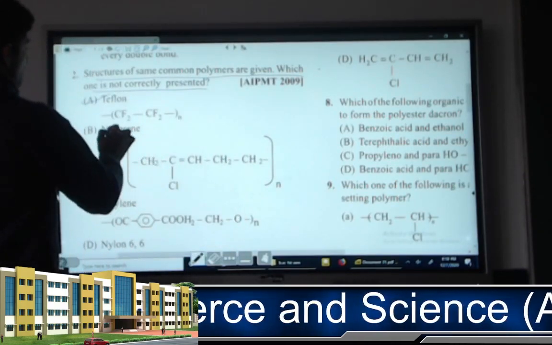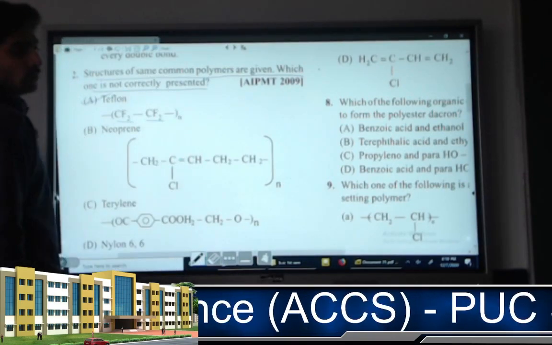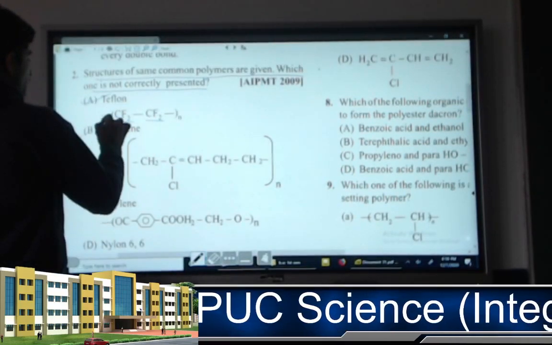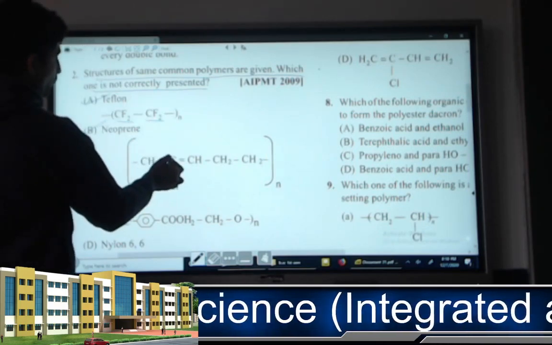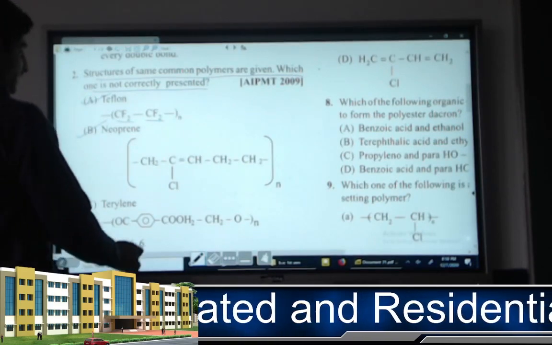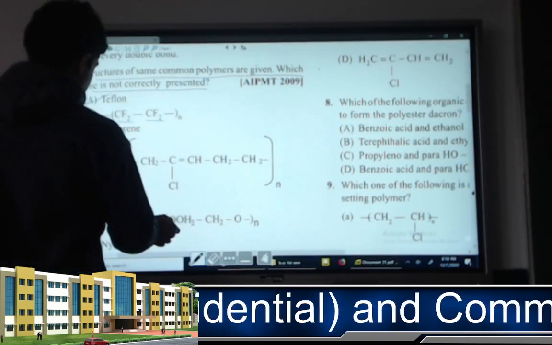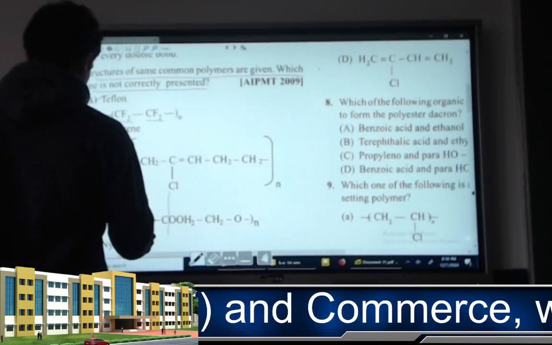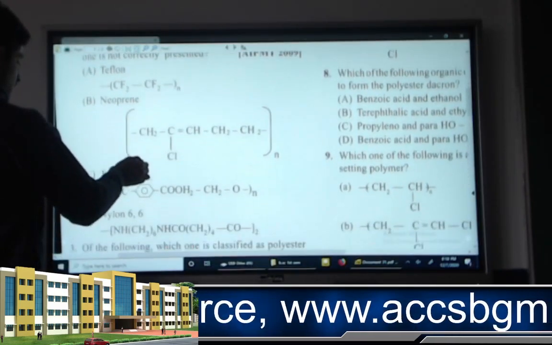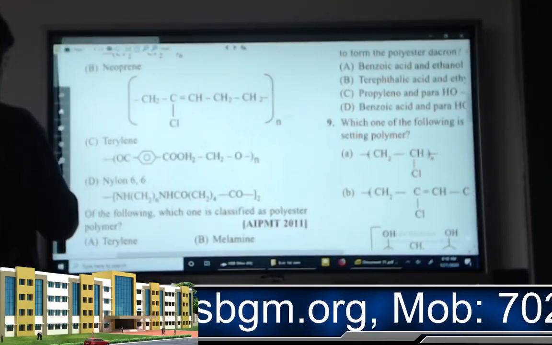First one, Teflon. CF2, single bond CF2. Initially it will be a double bond. When it forms a polymer, the bond will shift as a chain forms. So it is correct. Neoprene, CH2, C double bond CH, single bond CH2, single bond CH2, Cl. Terylene, terephthalic acid is there. It is correct. So now, what about nylon 6? Nylon 6, adipic acid and hexamethylene diamine, everything is correct right here.